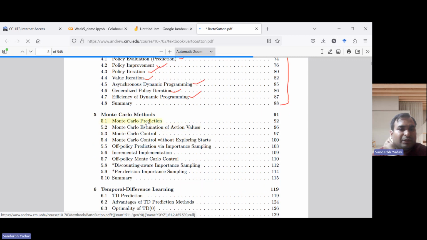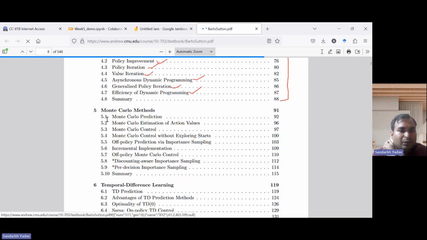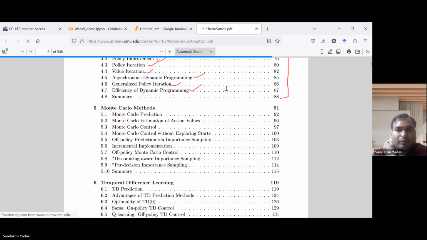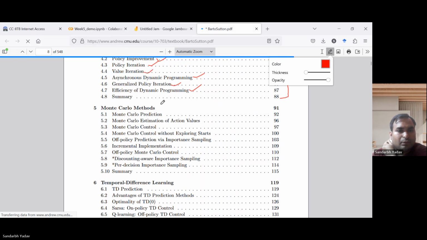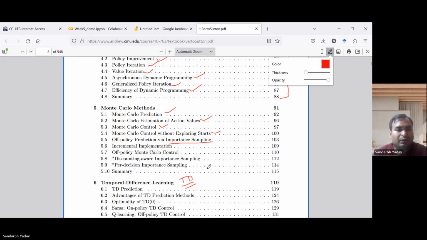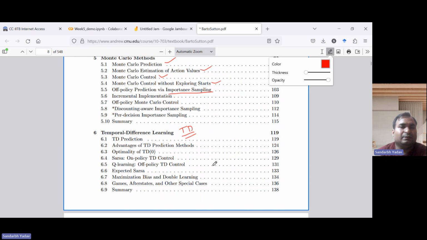With respect to chapter 5, we have covered up to Monte Carlo prediction. Monte Carlo estimation of action values, you can read. Control, we have started with exploring starts. Off-policy methods and importance sampling will start in week 6, but you can read these sections also. Afterwards, in the next week, there will be a move to TD methods. All of this you can read.